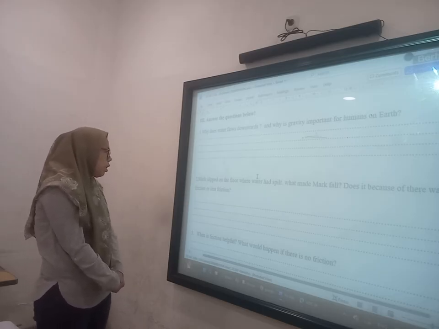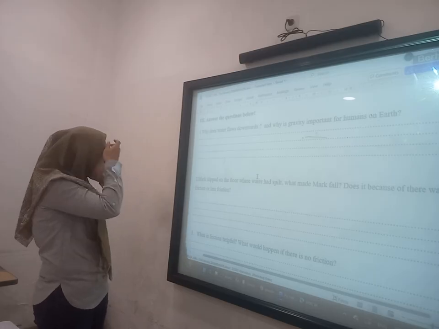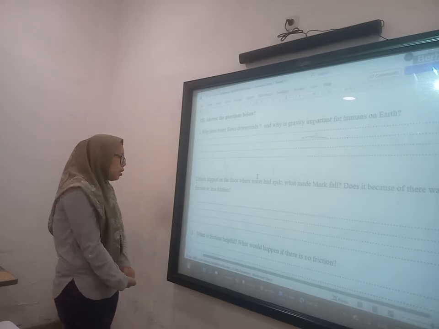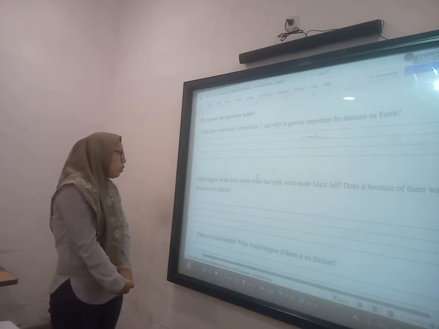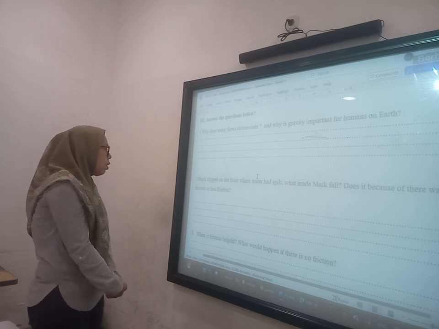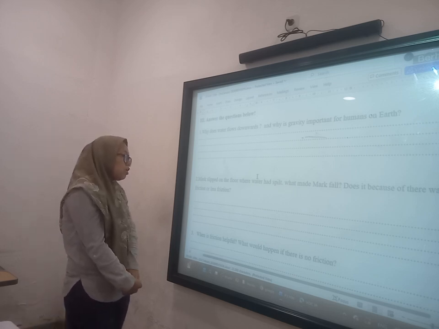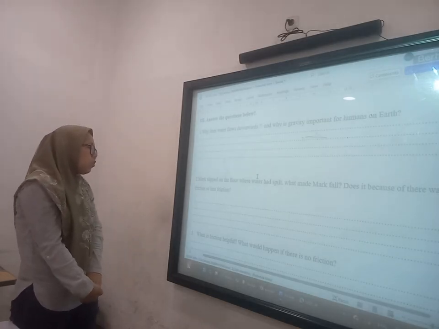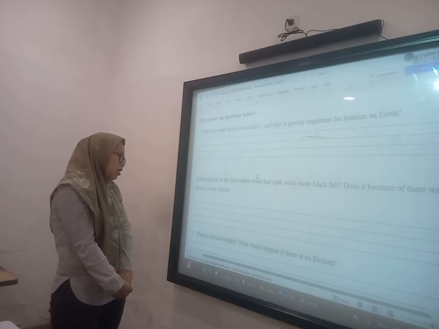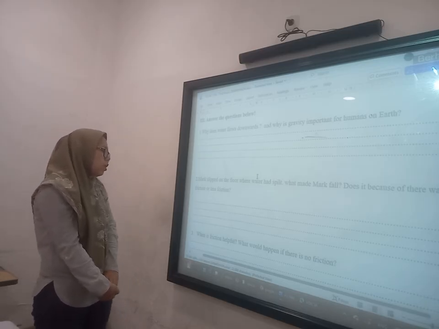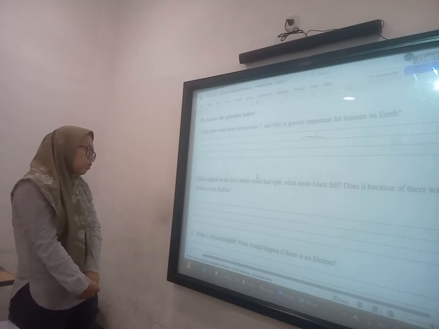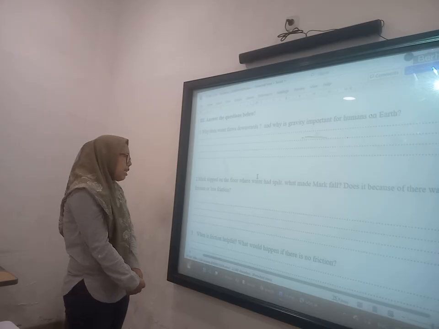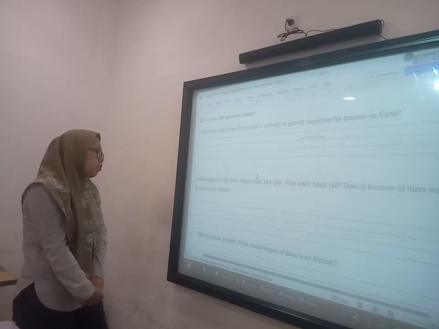When is friction helpful, and what would happen if there is no friction? Friction is helpful when you want to hold tight or pause, and it is helpful when you want to use the motorcycle or the bicycle. If there is no friction, many things would happen: the cars would keep moving and would not stop.